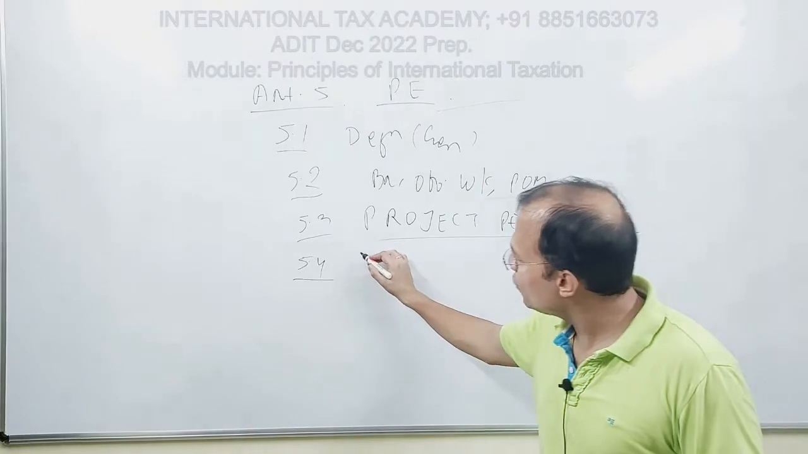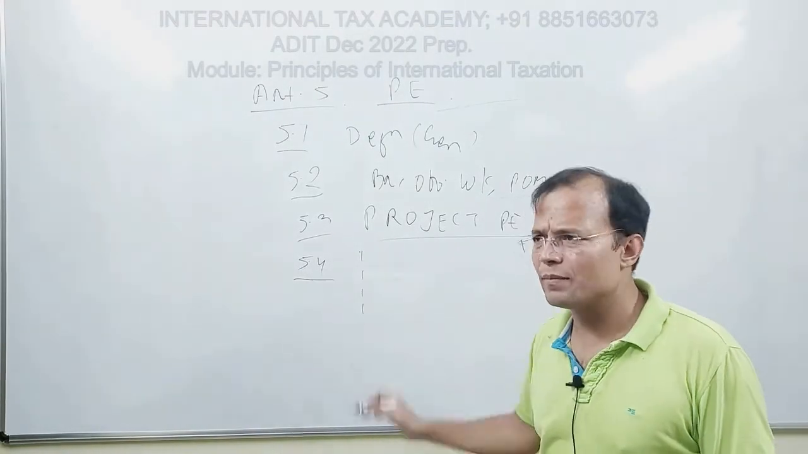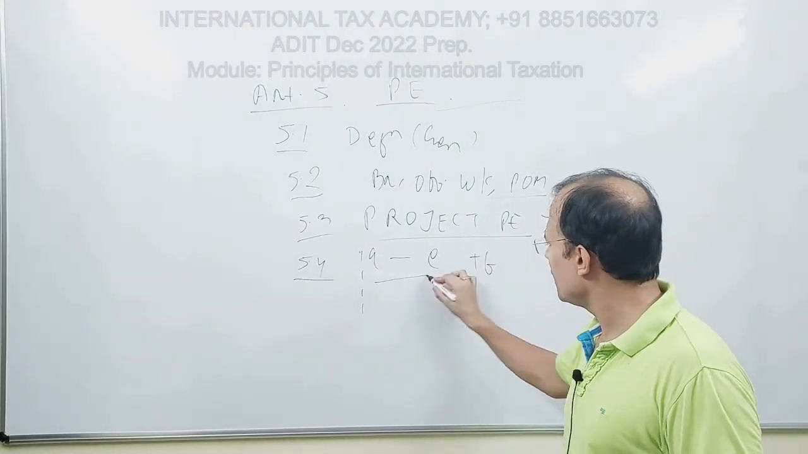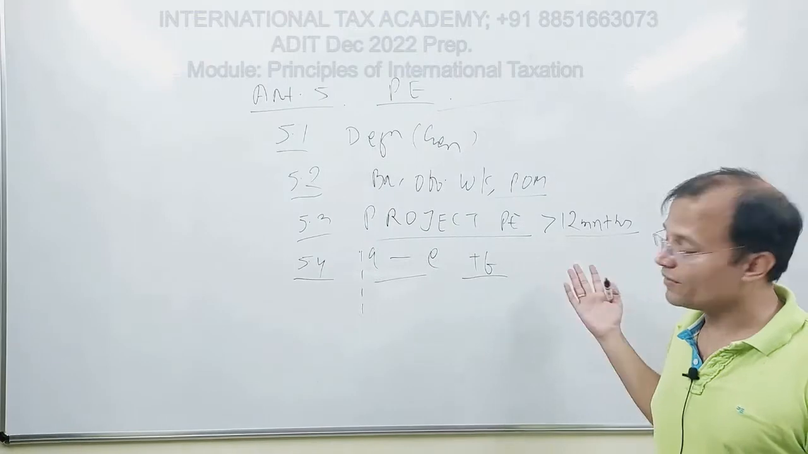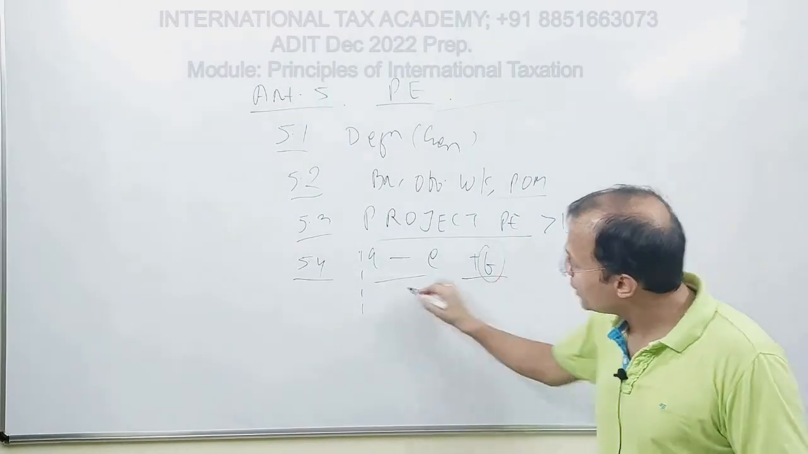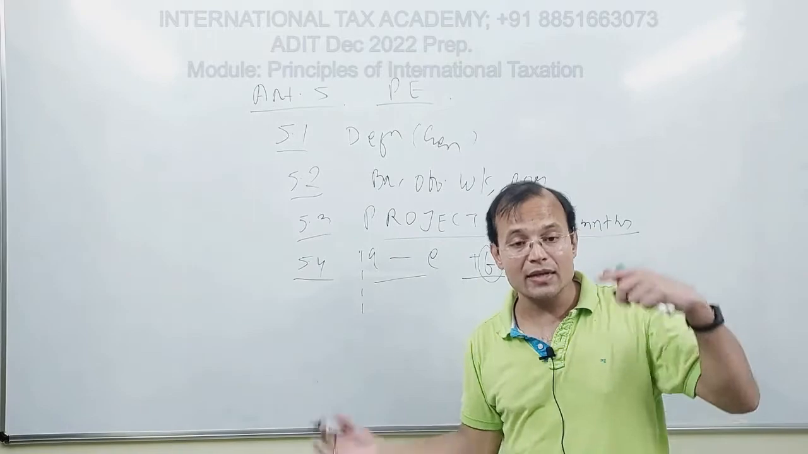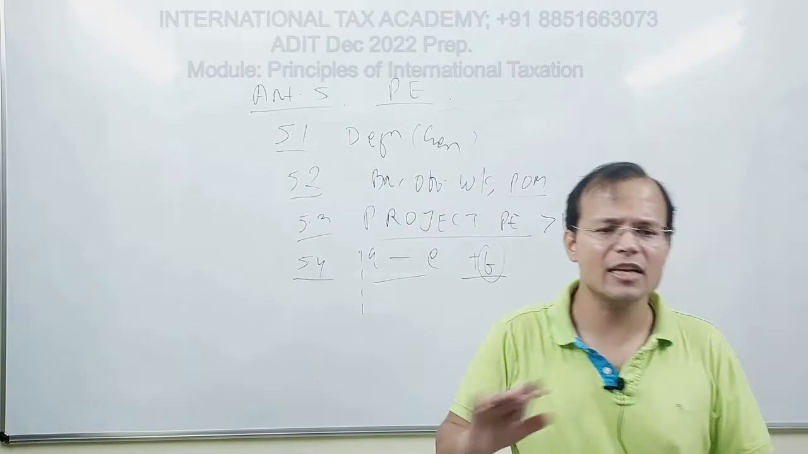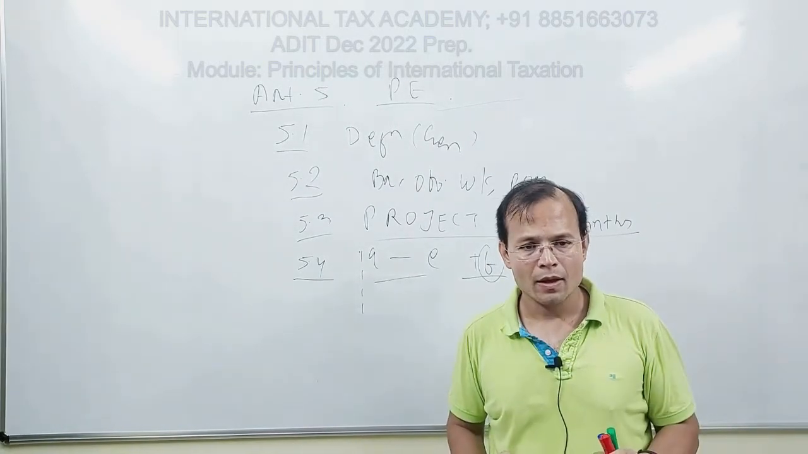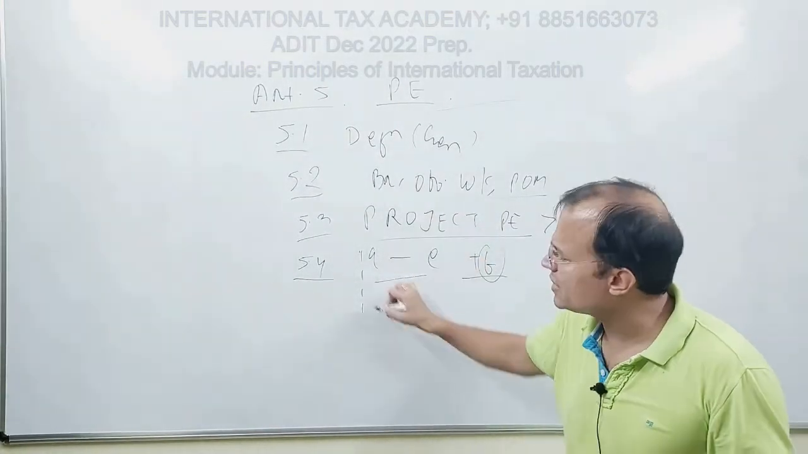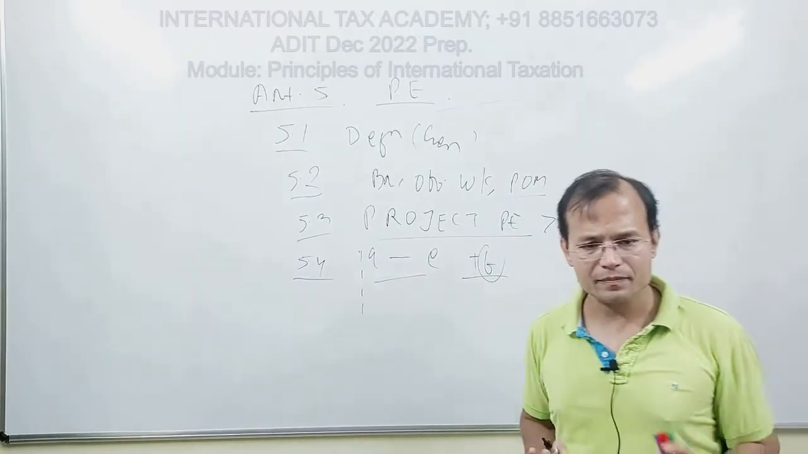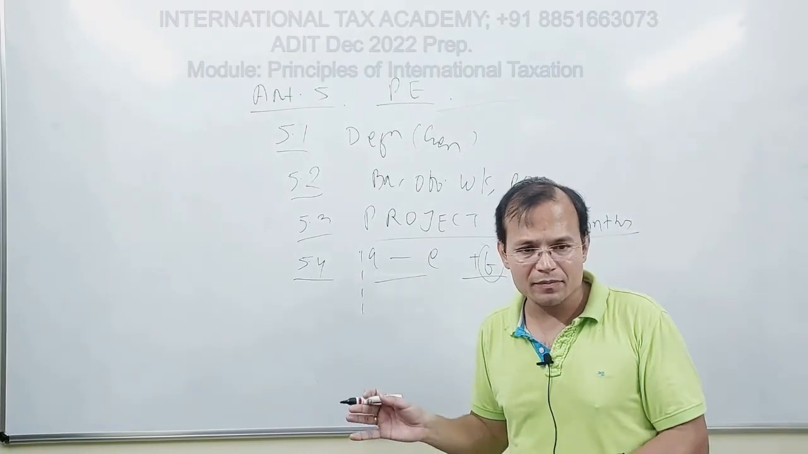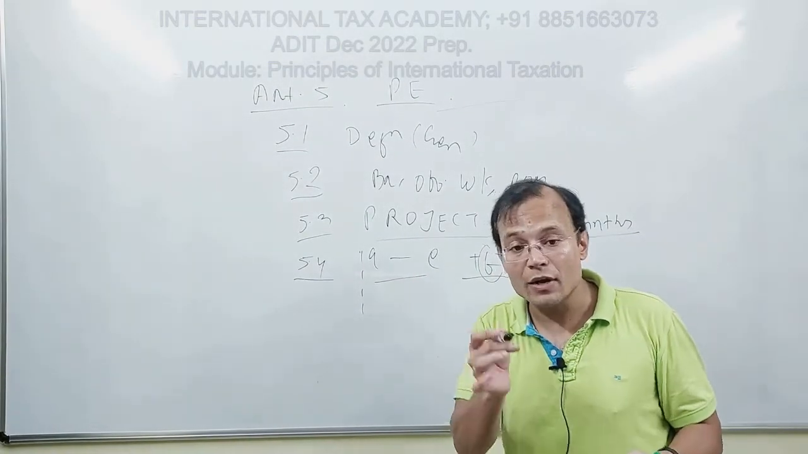5.4 is actually a new article from 2017. 5.4 gives you certain activities, A to E, and then F is the combination of these activities: storage, display, delivery of merchandise, use of a place for processing of the merchandise, and so on. We'll go through that. It says that if any of these activities, or a combination of them, is carried on at a place, then that place will not be a PE.